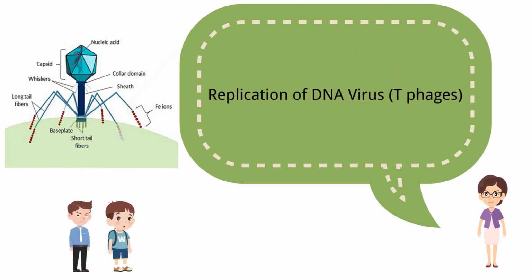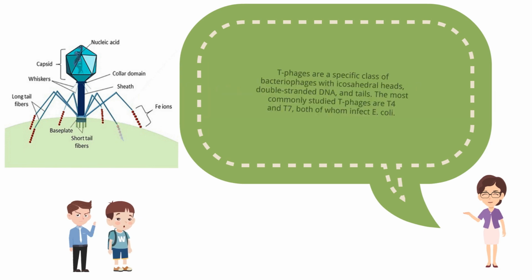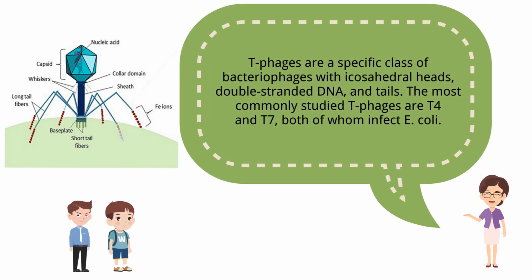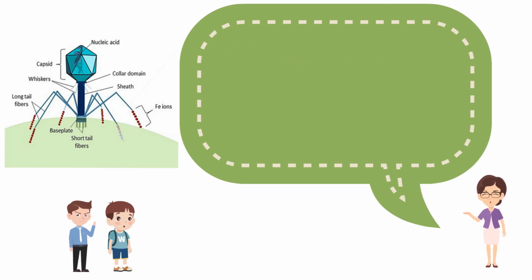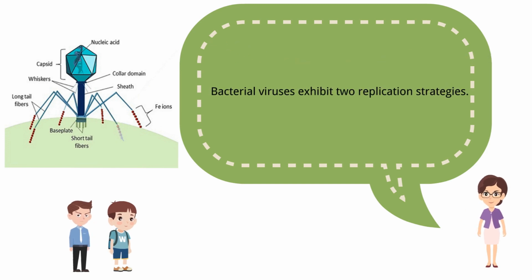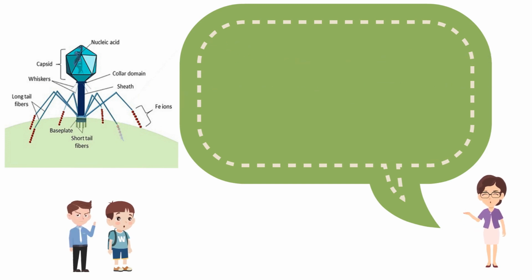Replication of DNA virus, T phages. T phages are a specific class of bacteriophages with icosahedral heads, double-stranded DNA, and tails. The most commonly studied T phages are T4 and T7, both of whom infect E. coli. Bacterial viruses exhibit two replication strategies.